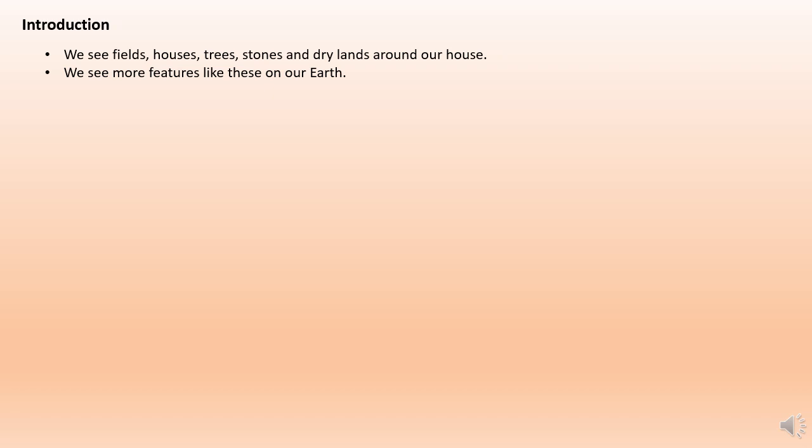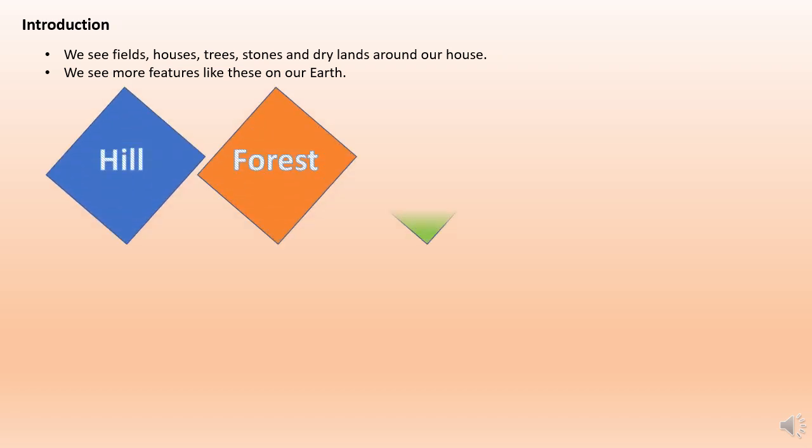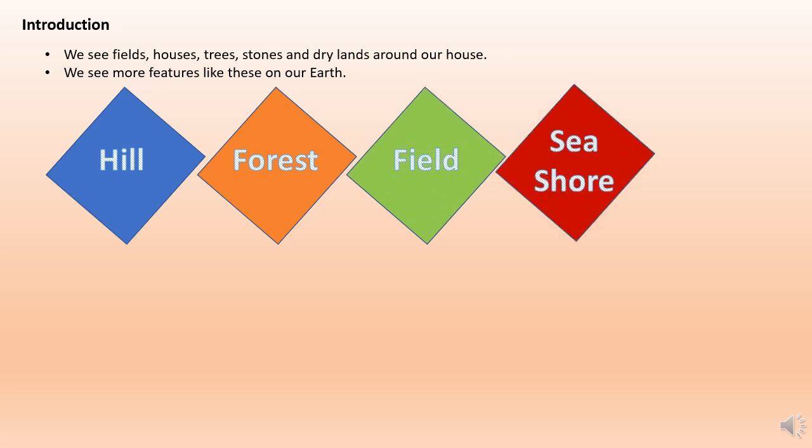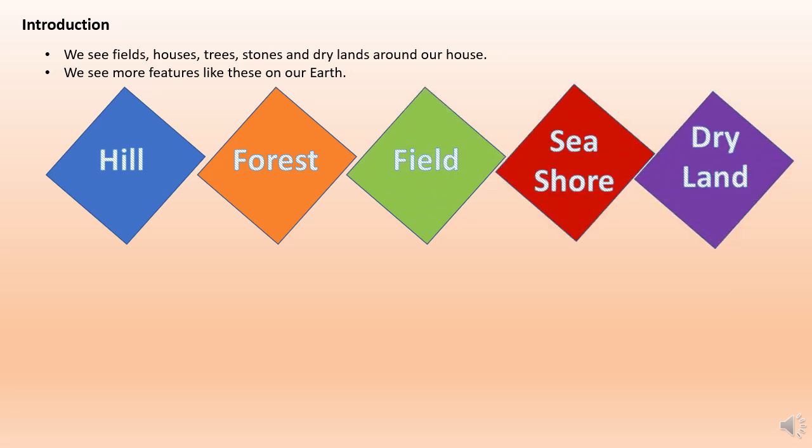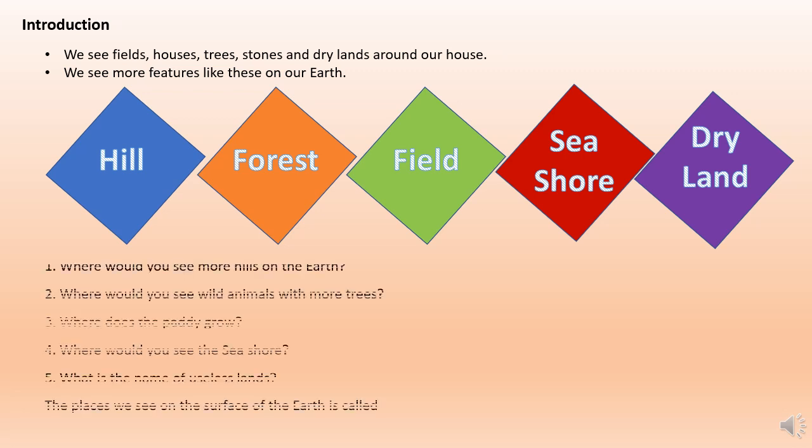So we can see fields, houses, trees, stones, dry lands around our house or around our surroundings. Like this, we can see more features on our earth. For example, we have hills, forest, fields, seashores and dry land.